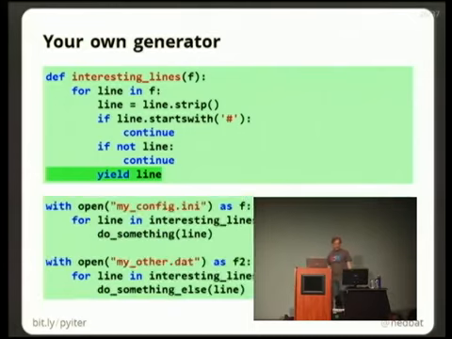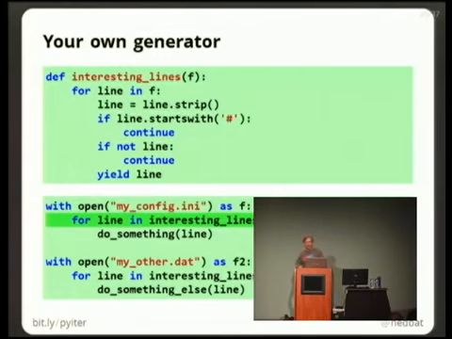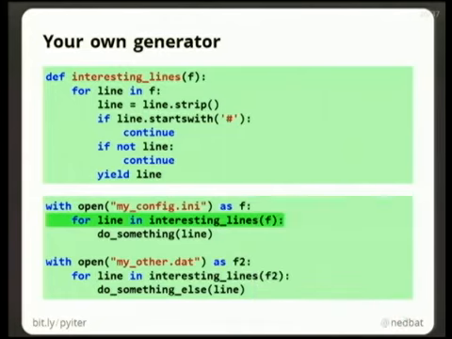Once we've got the generator, then we can use it. So we can say for line in interesting_lines of f. And this kind of processing of lines and skipping the comments and the blank lines is the kind of thing that will probably come up in your programs many times. And so you've saved the logic and moved it into a generator where you've got it in just one place and you can test it and not worry about it so much. So this is a great example of abstracting the iteration.